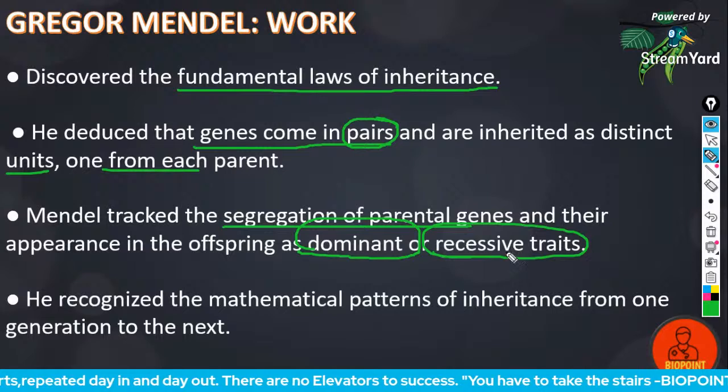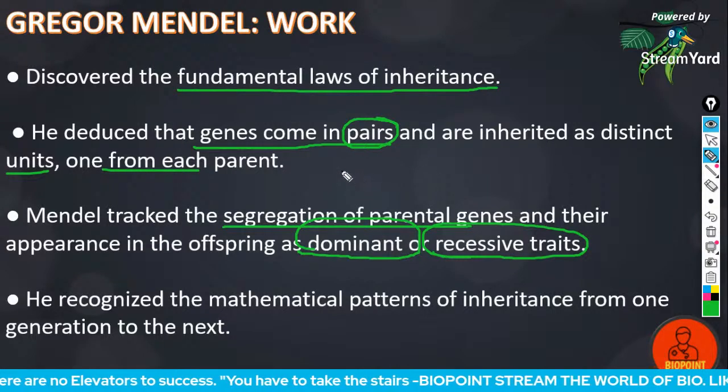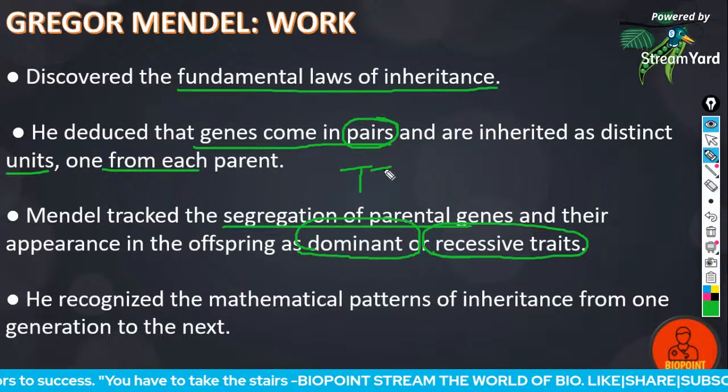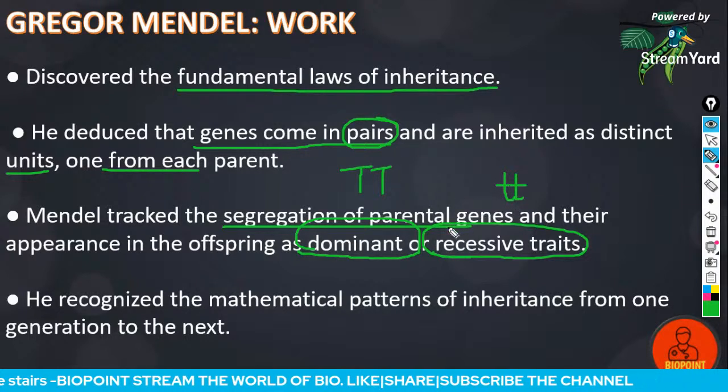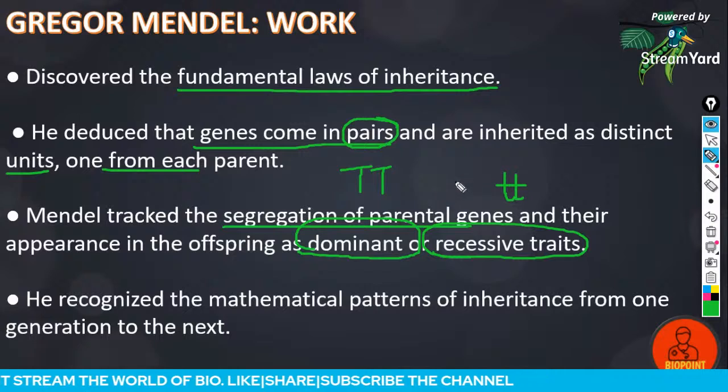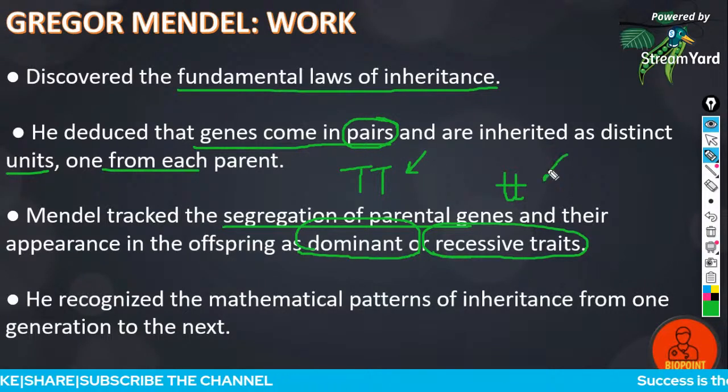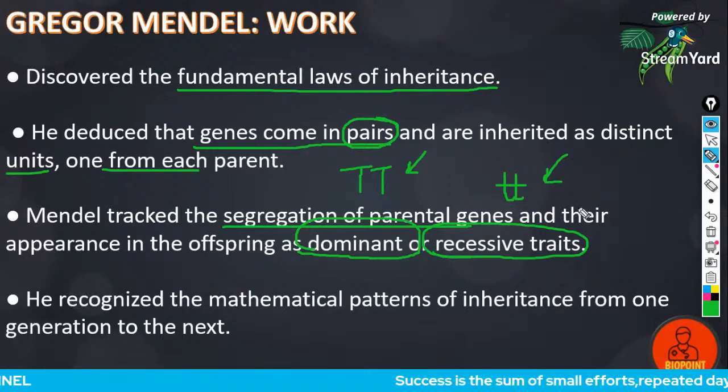In case of genetics, we will be writing the dominant traits using uppercase letters or capital letters and the recessive trait with the help of small letters. I hope these concepts you know. Capital letters indicate dominant trait, small letters determine the recessive trait.